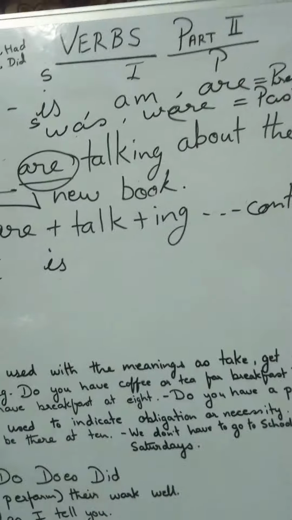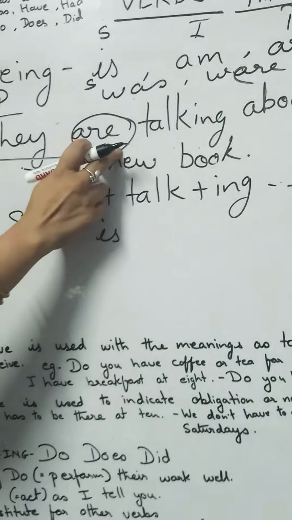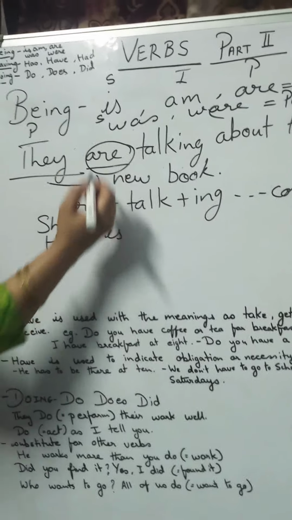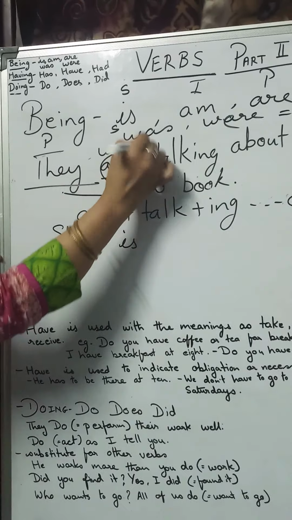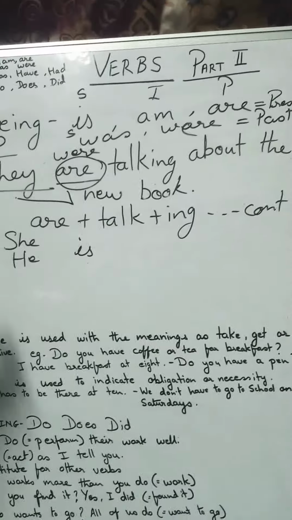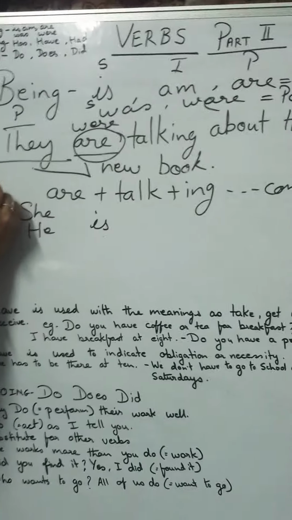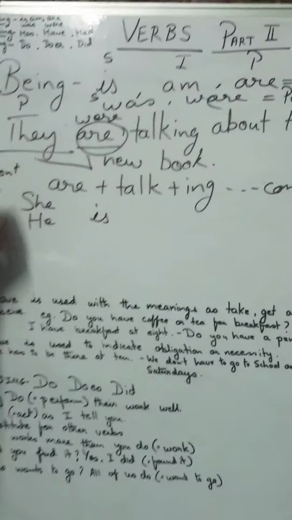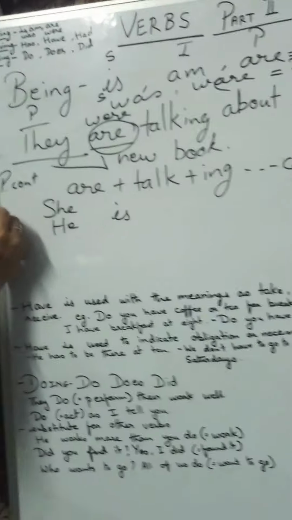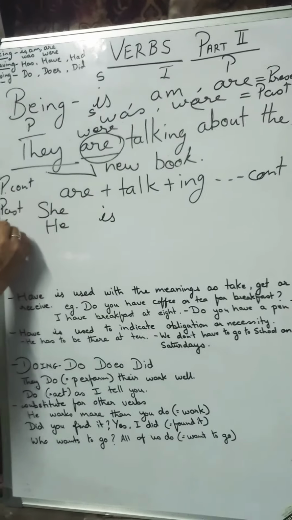Now here is the sentence that is plural, they. Now I am making it into past. I will change it with were. They were talking about the new book, and because this was present continuous, and when I put were, that becomes past continuous.